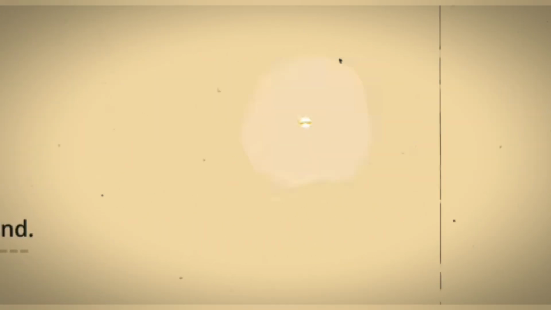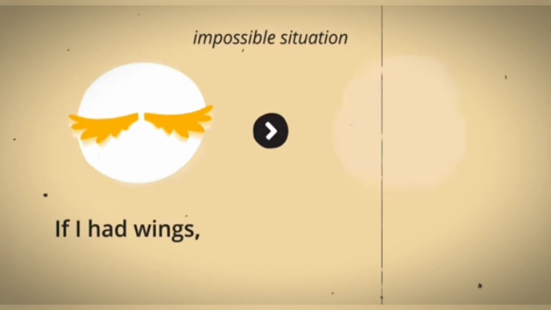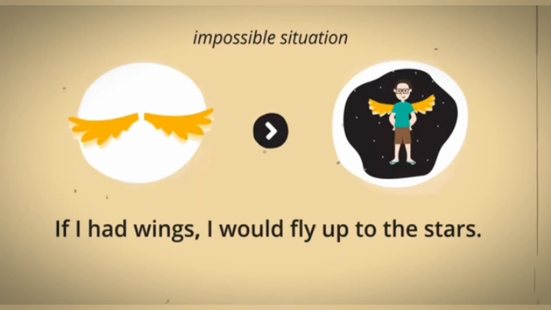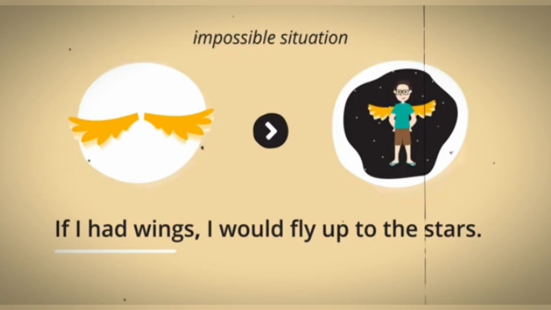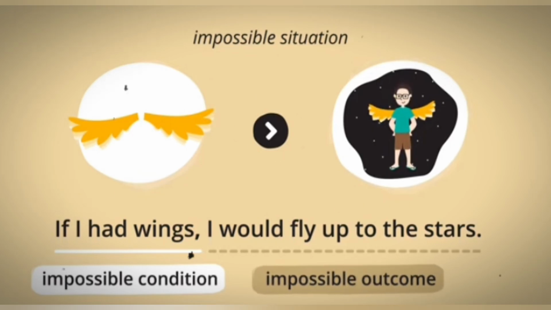An example of an impossible situation is, if I had wings, I would fly up to the stars. Since people don't have wings, this condition is impossible, so the outcome of flying to the stars wouldn't happen.